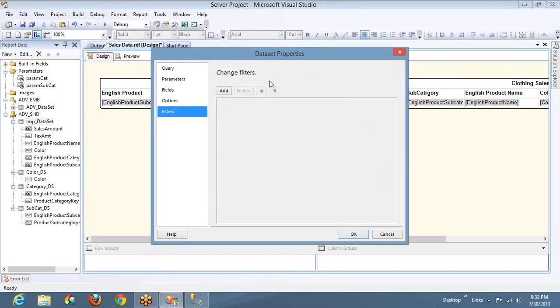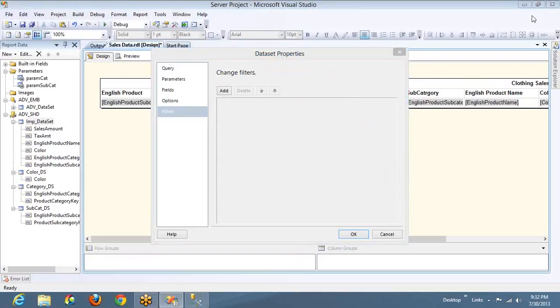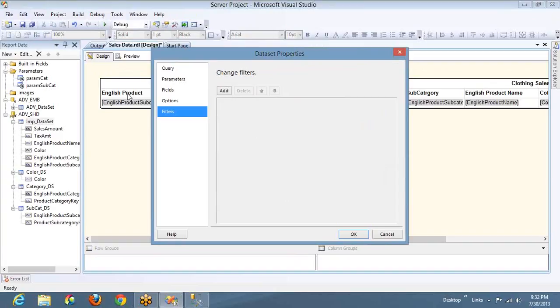And the second one is, if you want to filter the data set data for a particular object like a table or matrix or a list, then you need to go for filters. So even though it's a performance hit, in these two cases you don't have any other option. The other option is creating a different data set for every condition, every table, every filter.